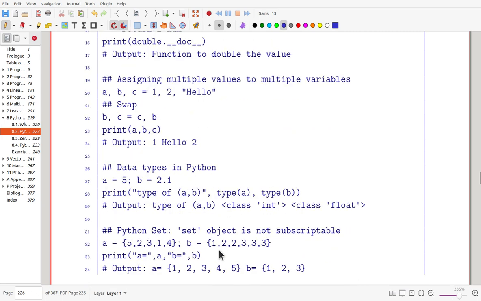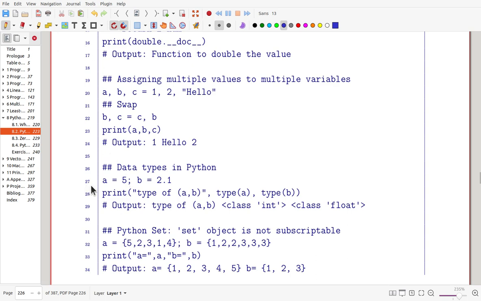Now here, once you assign a variable, then in Python, the type is automatically decided. However, if you try to use this one in a different type, then the type is quite easily converted. So you don't have to worry about it.